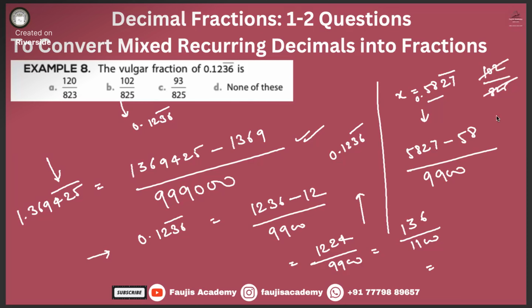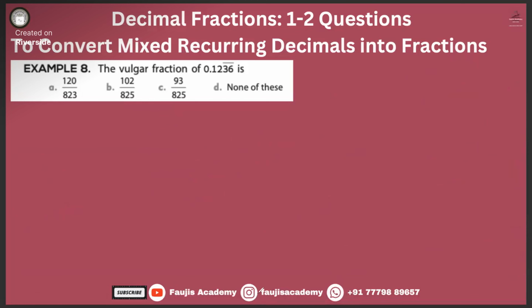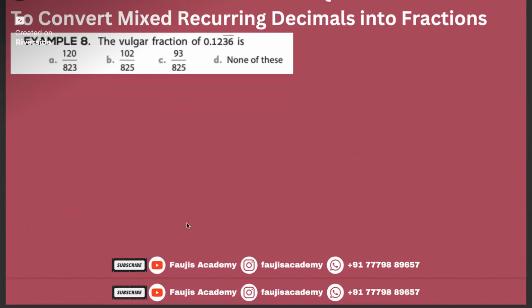That means 3 and 4. Divide by 3. And now 6, 8. Divide by 5, 5, 0. 34 divided by 275. Are these same, guys? That they have given 102 divided by 825 is not in the simplified form. Got it, guys? Yes or no? Yes, sir. Got it. Cool. Thank you so much. Let's move on to the next one.